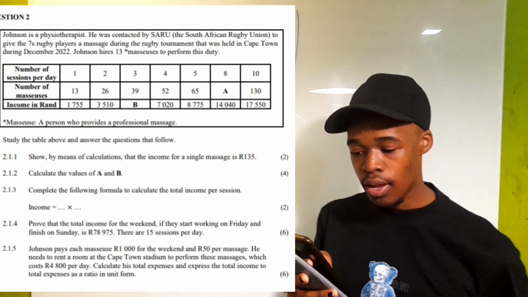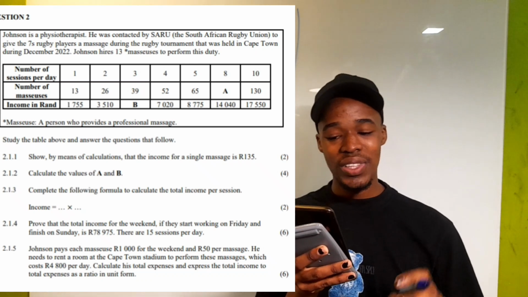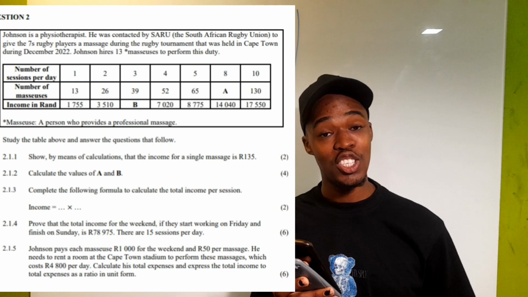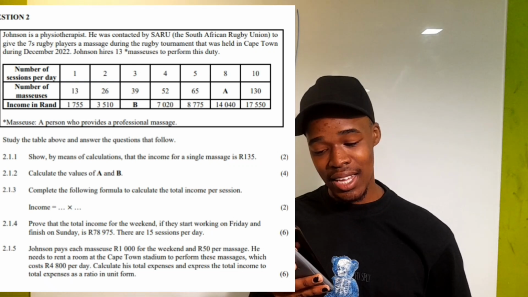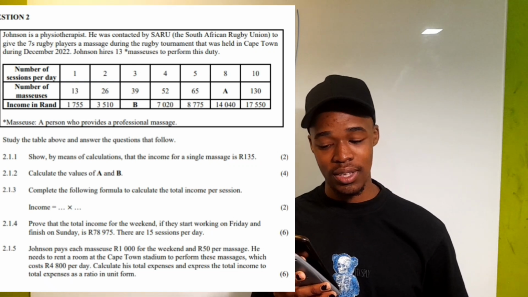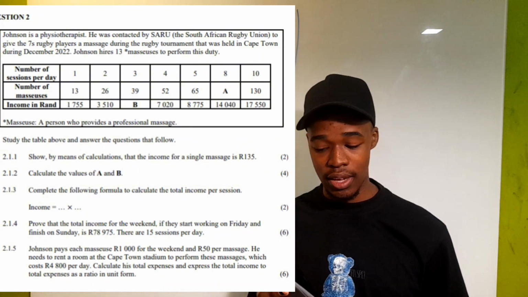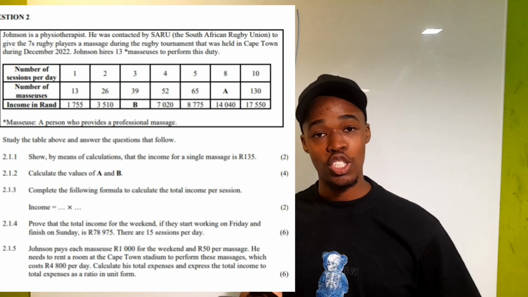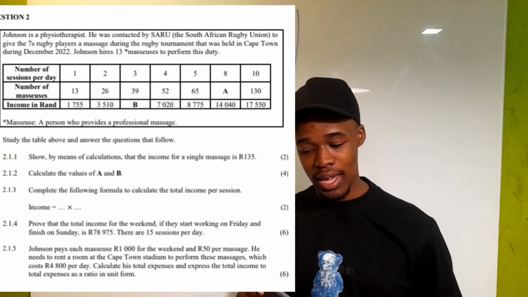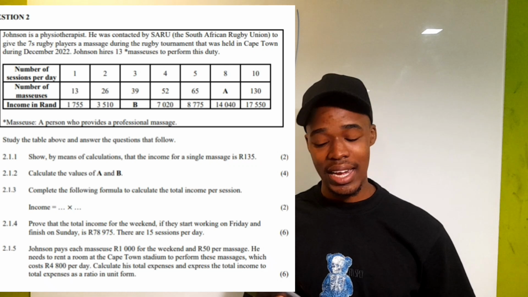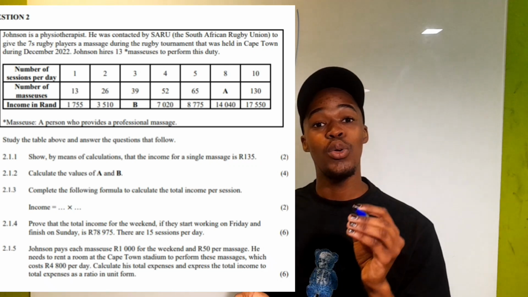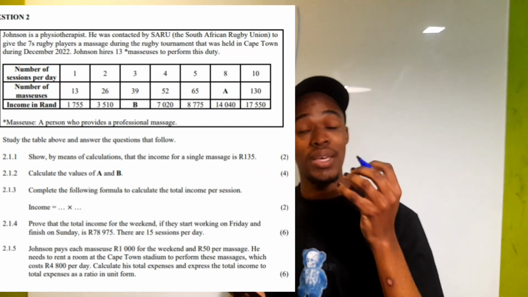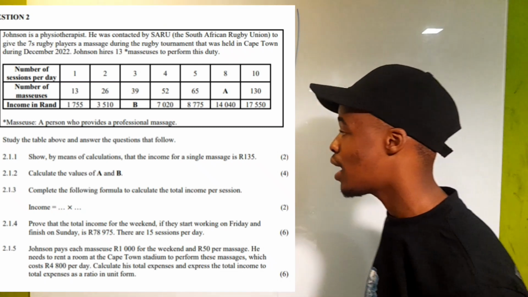And we're going to go to the next question, 2.1.4. So question 2.1.4 says, prove that the total income for the weekend, if they start working on Friday and finish on Sunday, is 78,975 rands. There are 15 sessions per day. So in this question, they want us to prove that the total income that Johnson is going to make for that weekend is 78,975 rands, and they're going to be working for the whole weekend, for Friday, Saturday, and Sunday, which is basically 3 days.